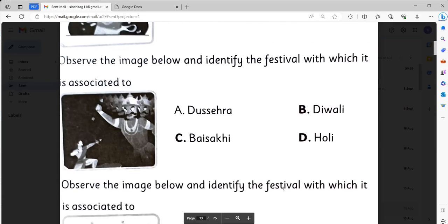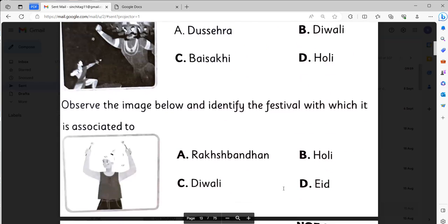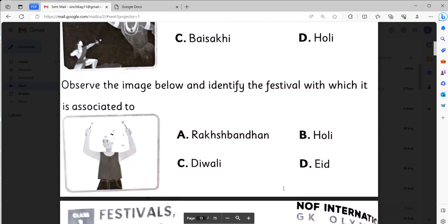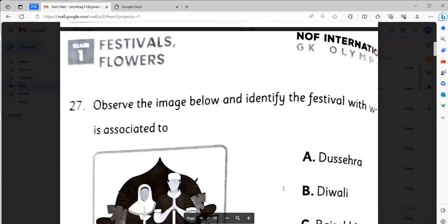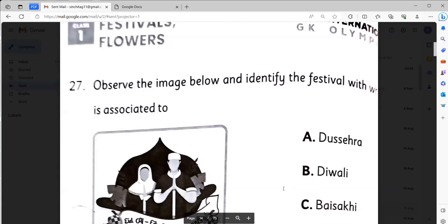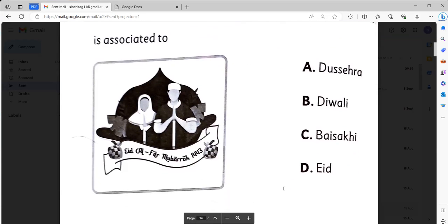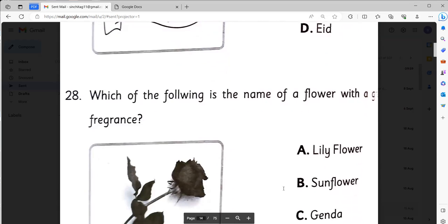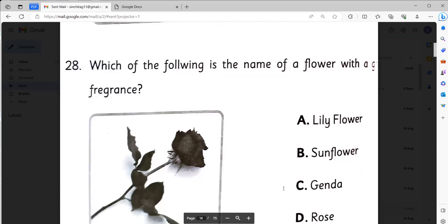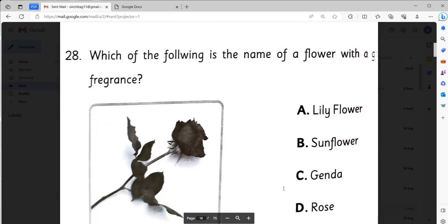Observe the image below and identify the festival with which it is associated to. It will be Dussehra. Observe the image below and identify the festival with which it is associated to. It will be again Diwali, option C. Observe the image below and identify the festival with which it is associated to. It will be Eid.